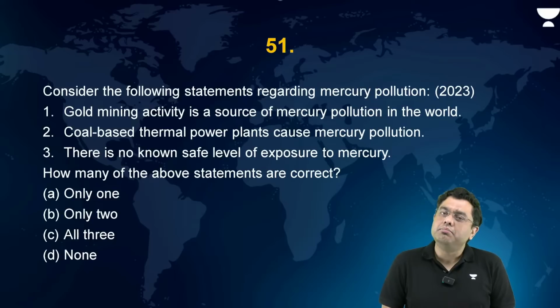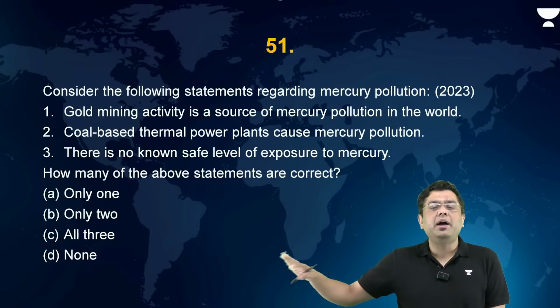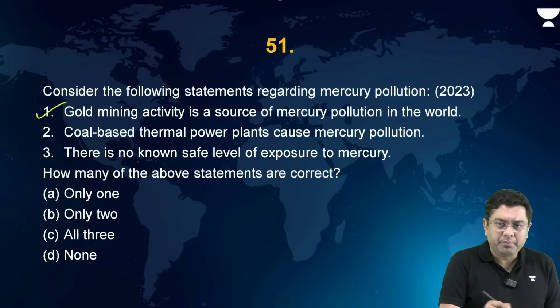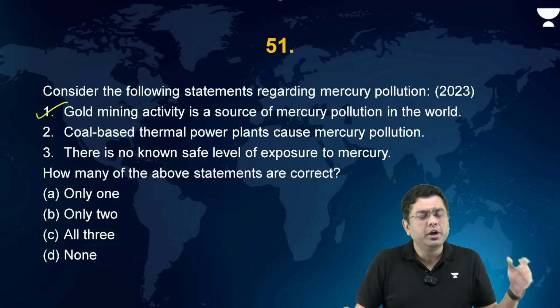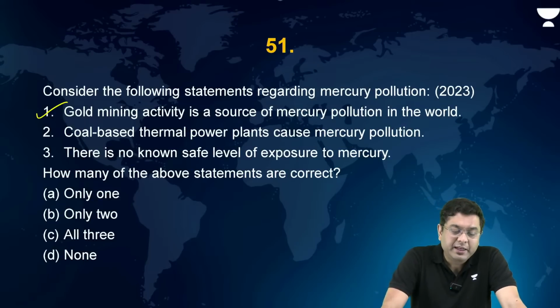Most kinds of mining activities have mercury as a contaminant or pollutant. So this is correct. Beautiful. It is the Minamata Convention for mercury contamination. Has India ratified the Minamata Convention? Yes, it has. Now, coal-based thermal power plants cause mercury pollution. Is that correct?